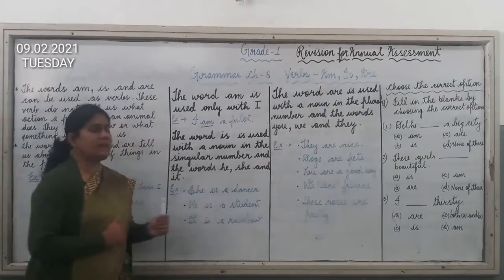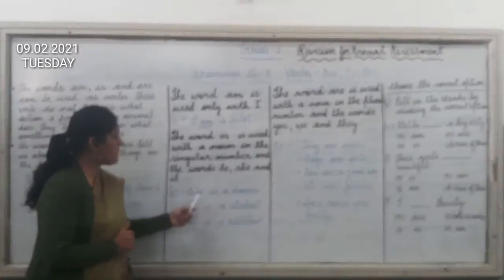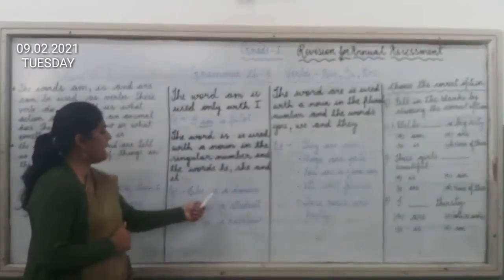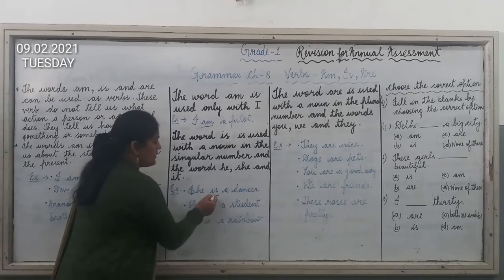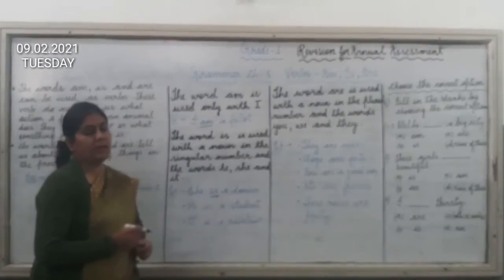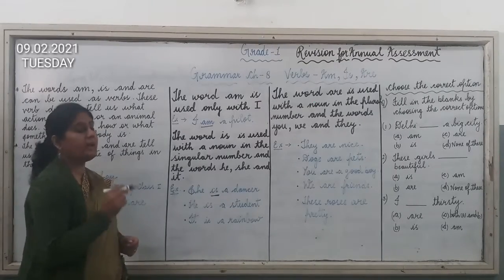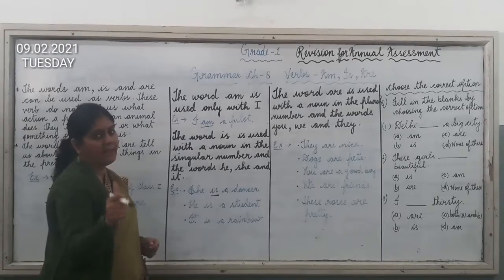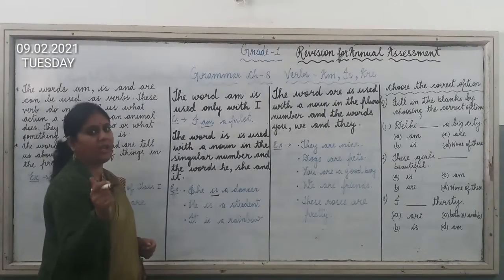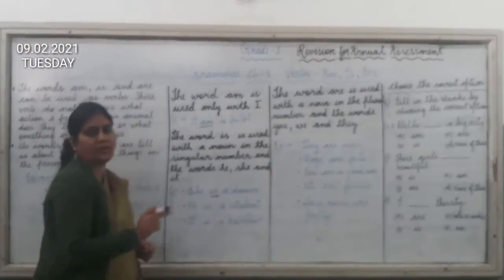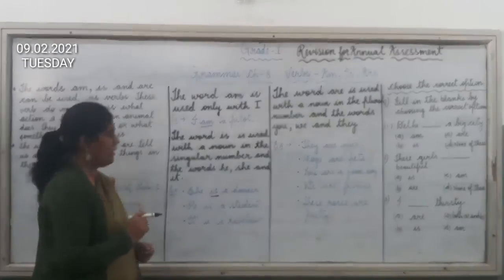Now let us understand with some examples. She is a dancer. Now here we have used the word she. We have used the verb is here. Can you explain why? Yes, is is used with the singular number and with pronouns like he, she, it. So here you can see she is written, so we will use the verb is here.